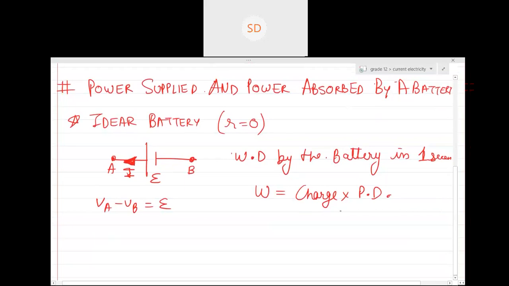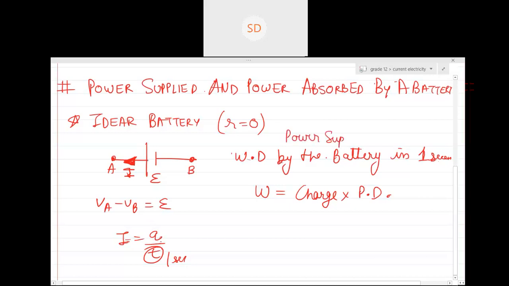Since I is equal to Q by time and time is 1 second, you can see current and charge are equal. So the work done by the battery in 1 second is basically equal to the power supplied by the battery.